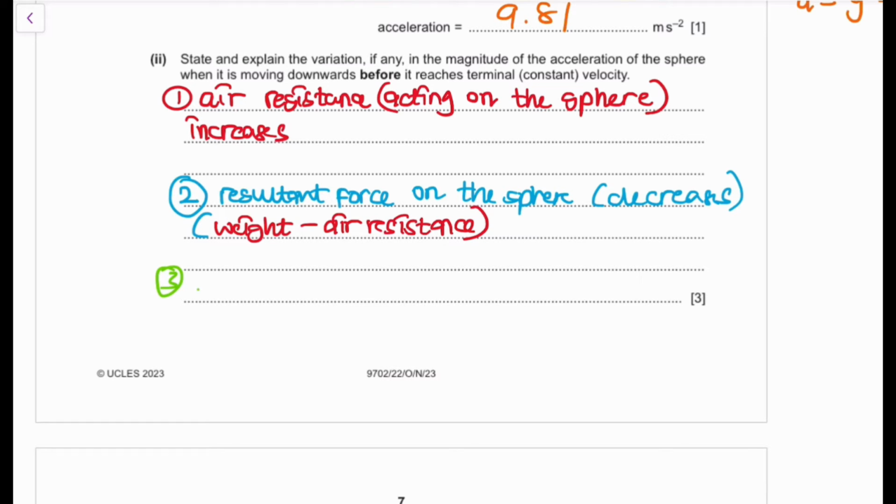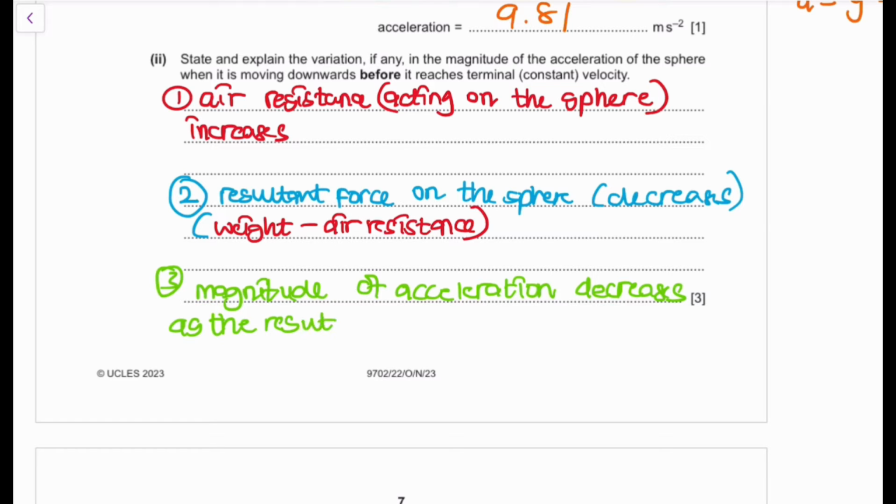So the third thing is that the magnitude of the acceleration actually decreases then. We're stating what happens to the magnitude of acceleration. The magnitude of acceleration decreases as the resultant force decreases. So that's just a basic overview: air resistance increases, resultant force decreases, acceleration overall decreases.